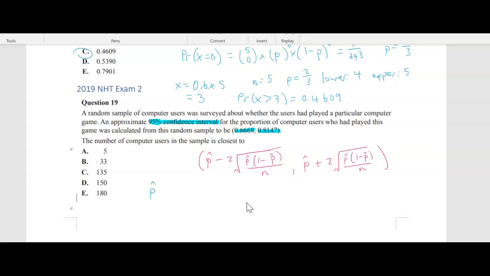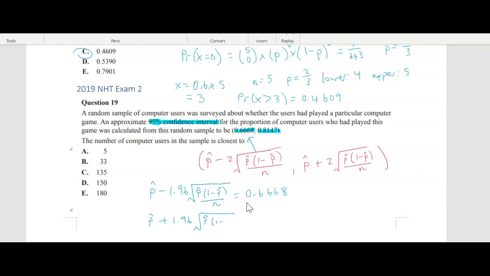So p hat minus 1.96, because we're doing 95% confidence interval, so it's always going to be 1.96 for 95%, times the square root of p hat times 1 minus p hat over n, and that is equal to this first value, 0.668, and then we can use the other one, so p hat plus 1.96, and then our standard deviation.